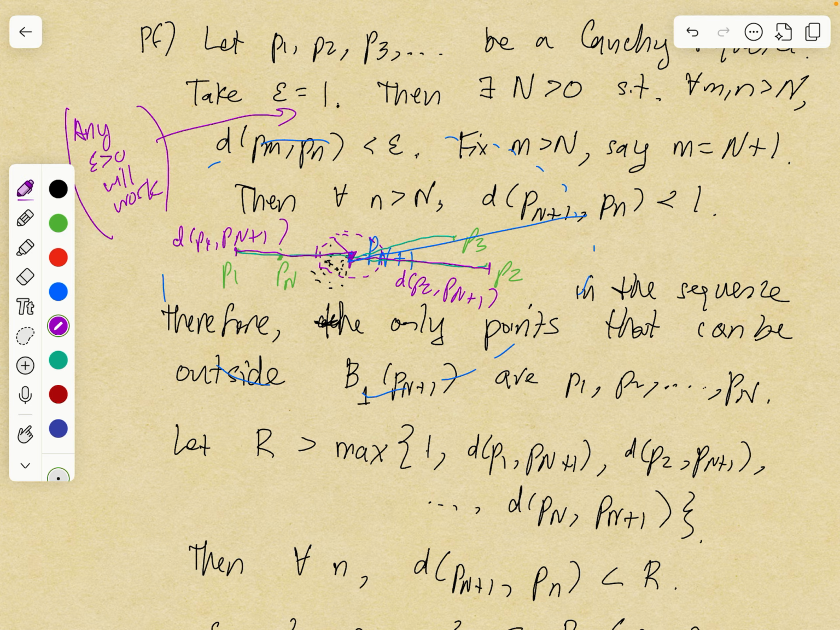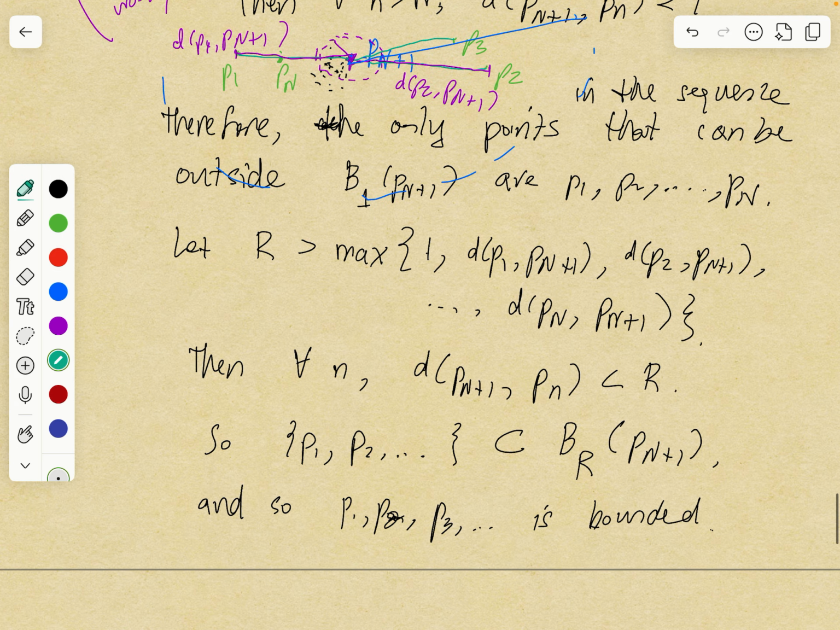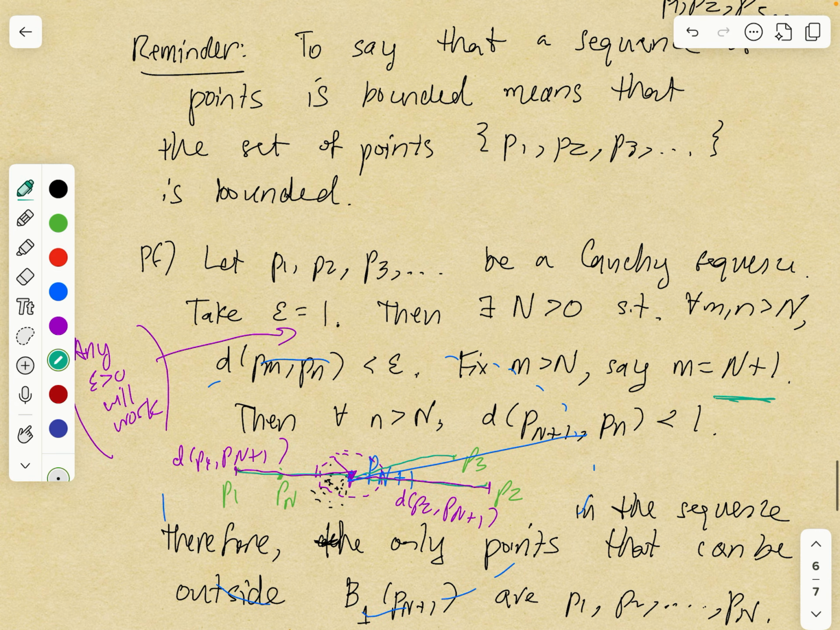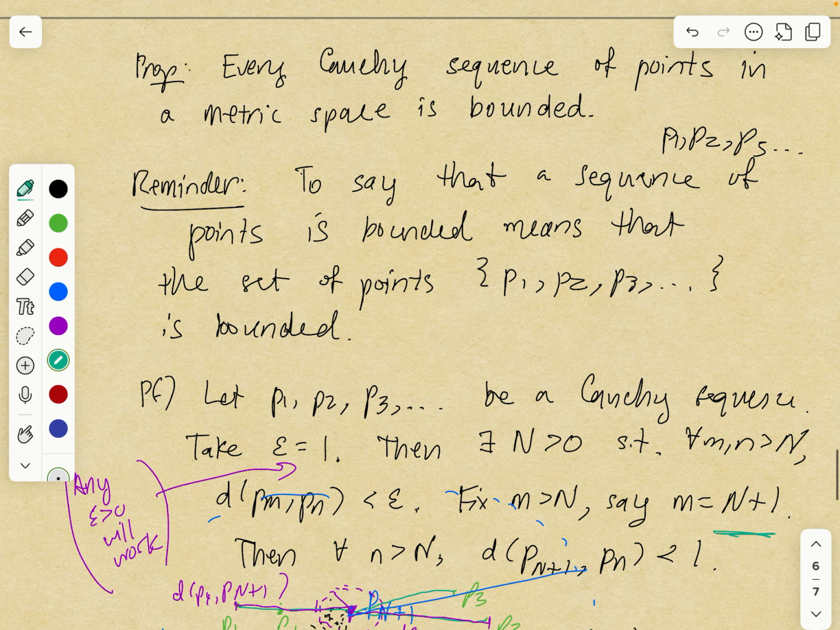And also note that here I took little m to be capital N plus 1, but any number greater than capital N will work. So you could take 2N, you could take 3N, you could take whatever, right? And the proof will still work. Okay, so that's the proof that every Cauchy sequence is bounded.